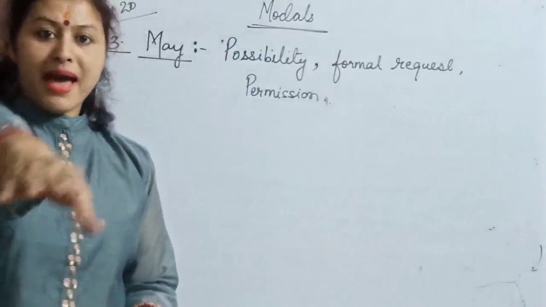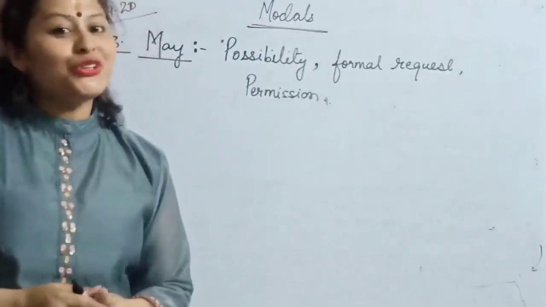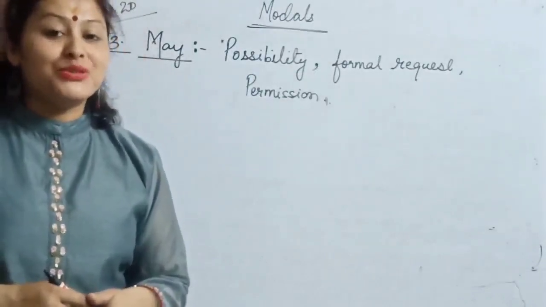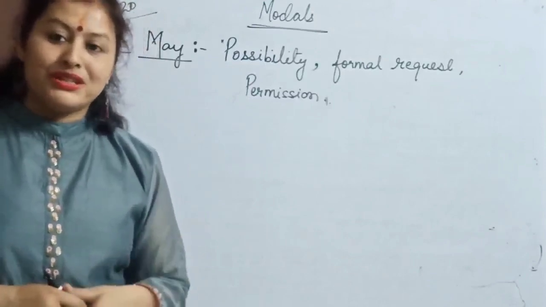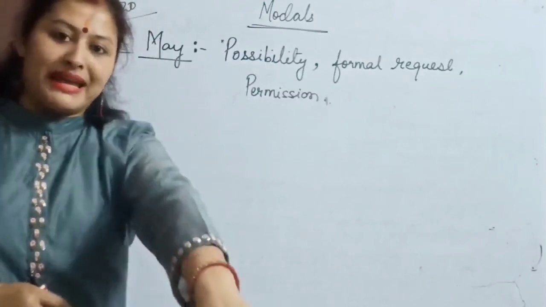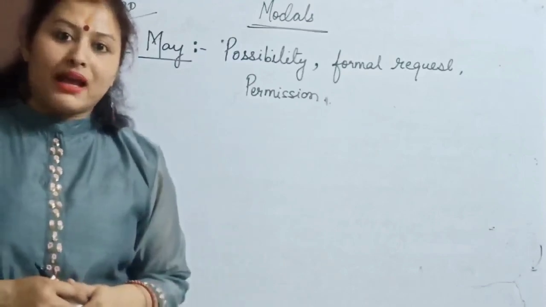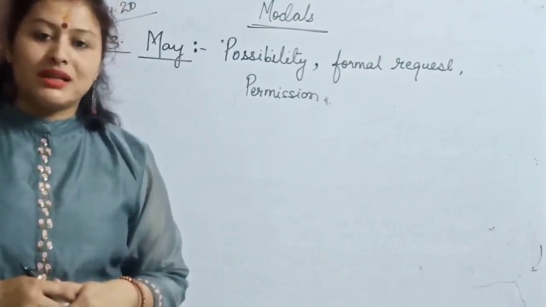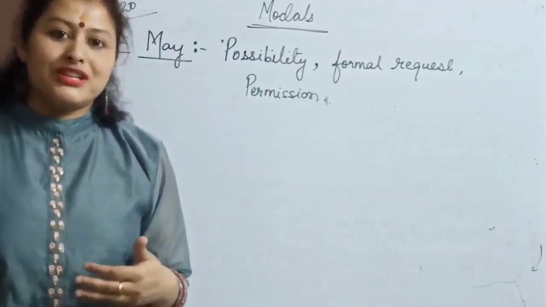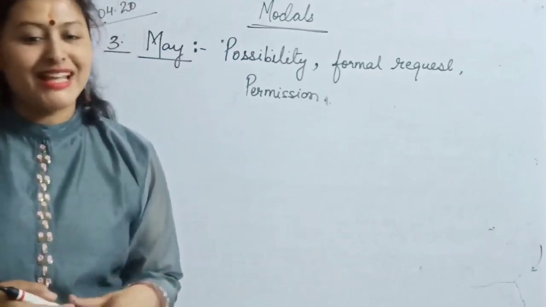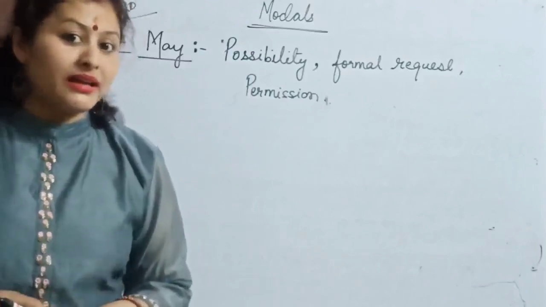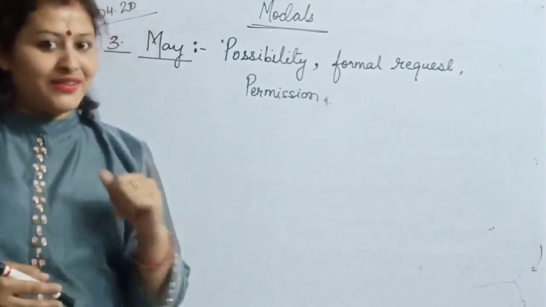You say, ma'am, may I come in? So what are you doing at that time? You're taking permission. You are making a request that, ma'am, may I get in? So why are you saying may I? Because teacher and students share a formal relationship. Right? So that's why we say may I. We do not say can I, could I, right?